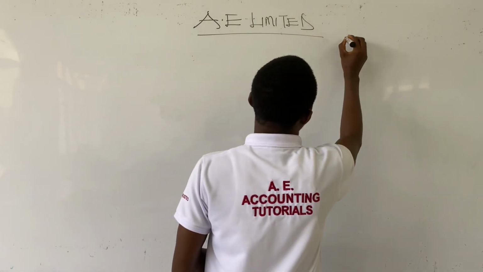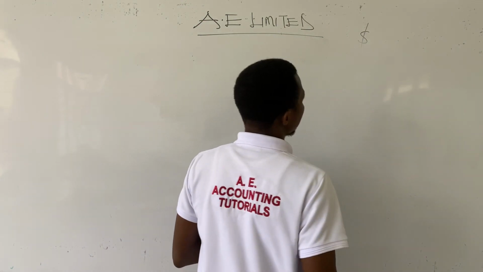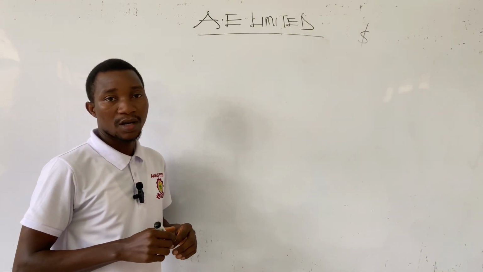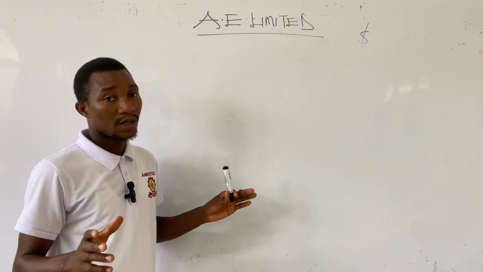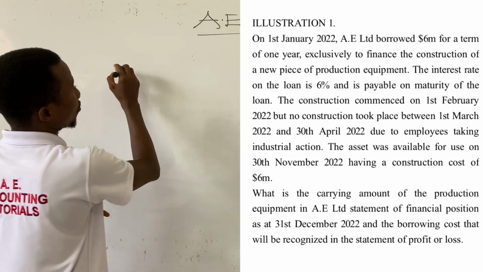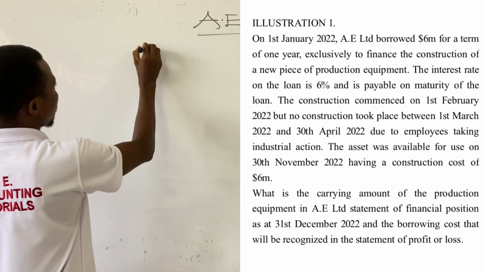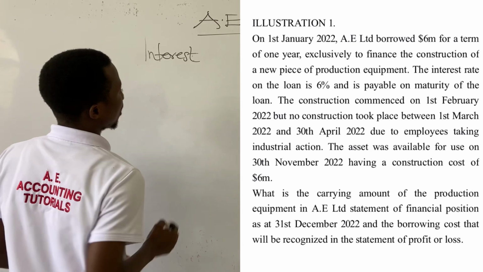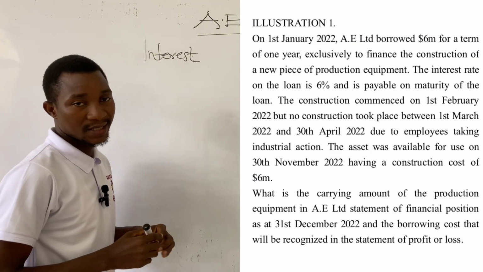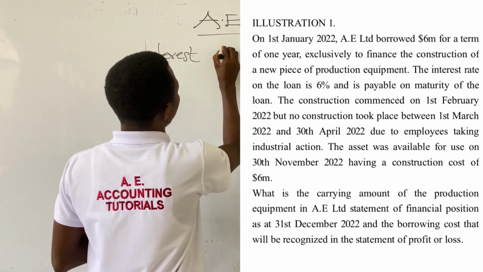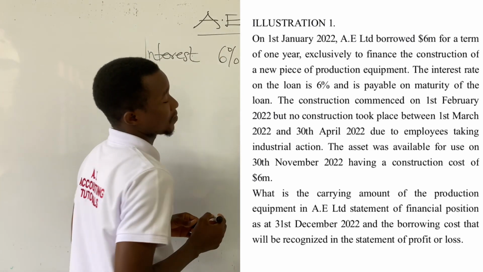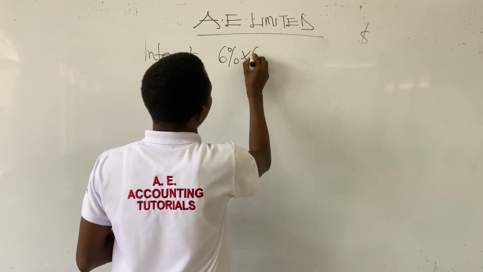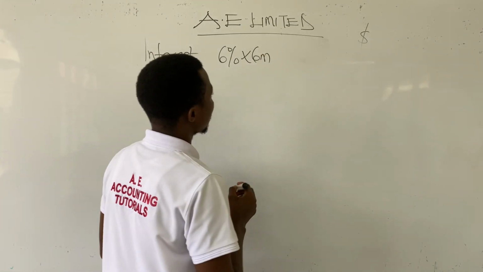Okay, we will bring our currency sign, dollars. From this particular question, the first borrowing cost is the interest. That is the only borrowing cost. So we look at the interest as borrowing cost. Interest. And the interest rate is 6%. So we apply the 6% on the amount borrowed. And the amount borrowed is $6 million.